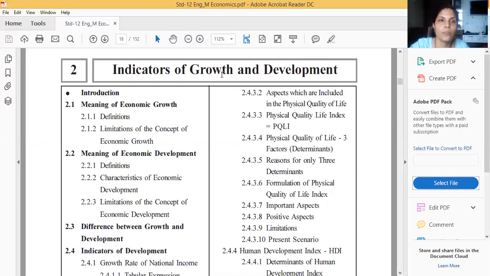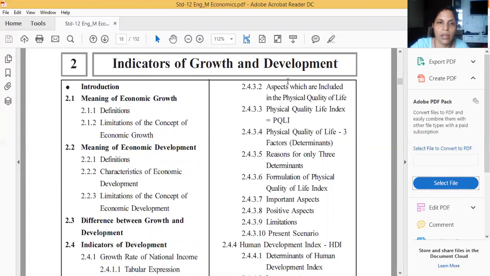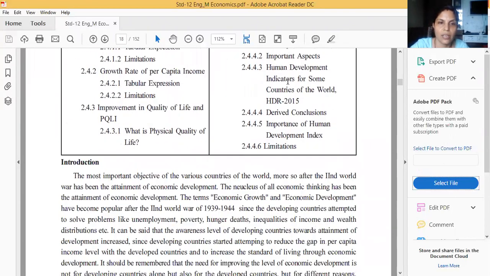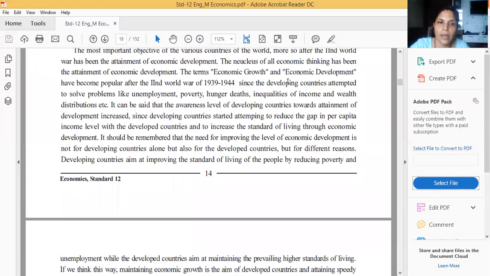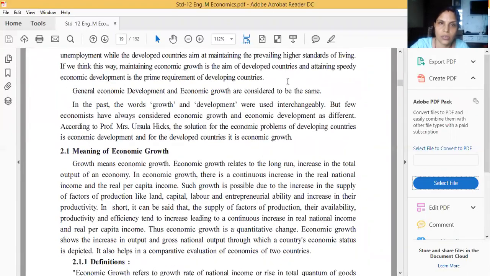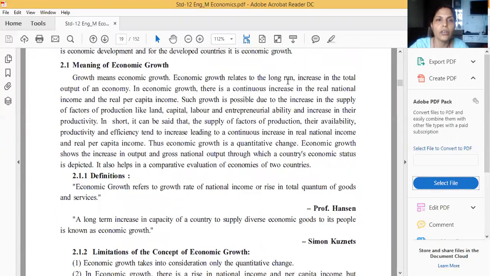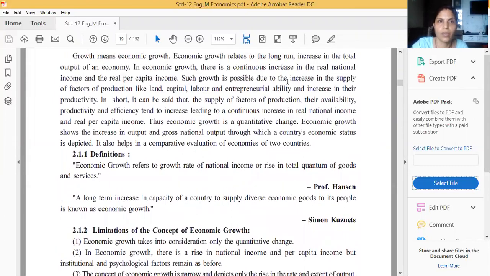Now, in this chapter we will discuss the meaning of economic growth, definition, and limitations of the concept of economic growth. Okay, and from this chapter, first, I will start these two things only. What do you mean by economic growth? Okay, economic growth, that means what?